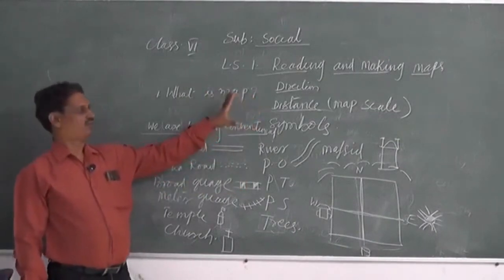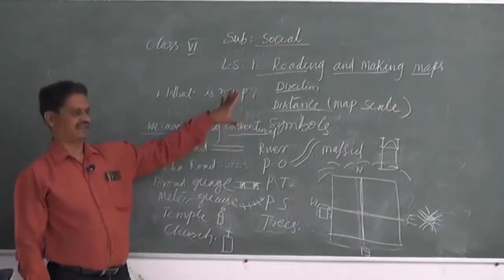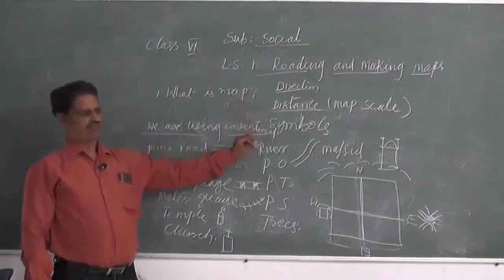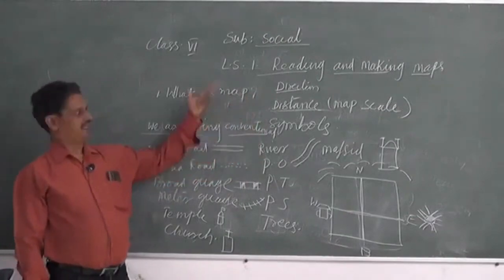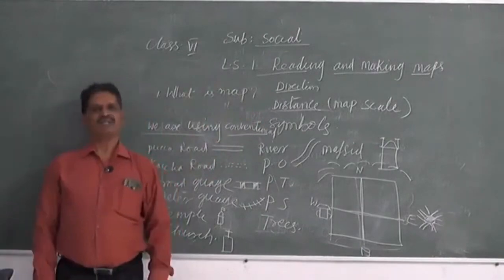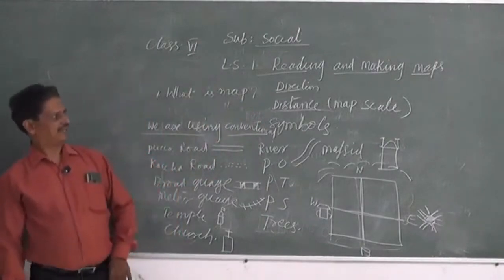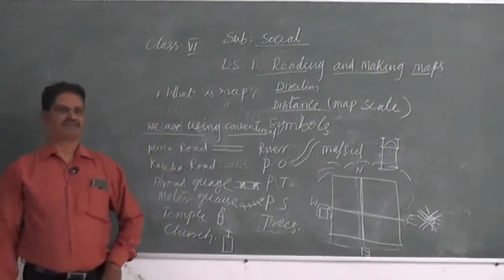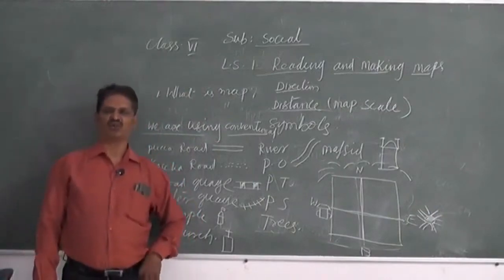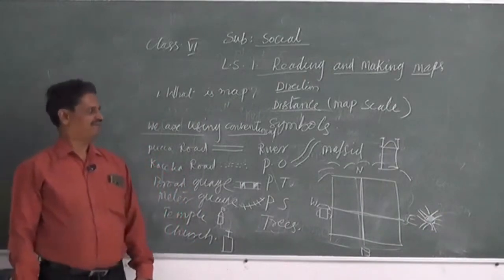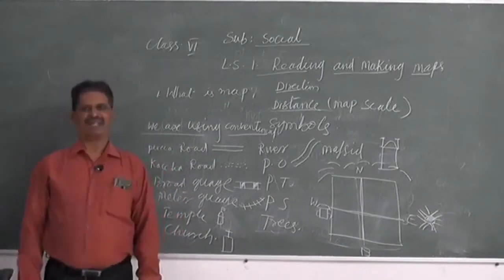Once you understand these three kinds, you can understand the reading and making of maps. So we have concluded the main parts of a map for reading and making a map.